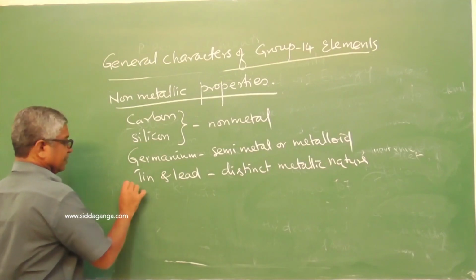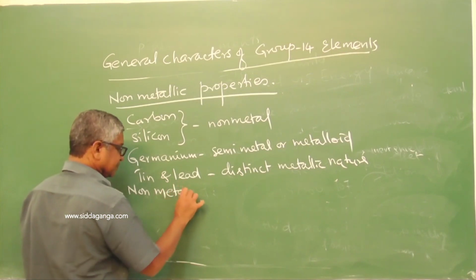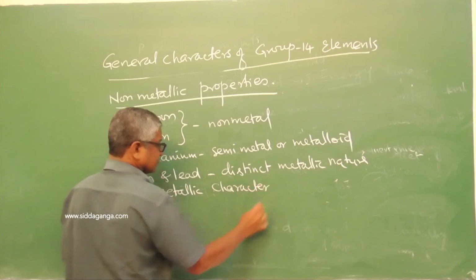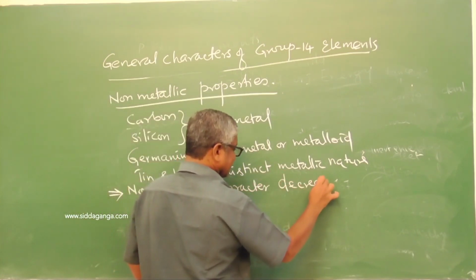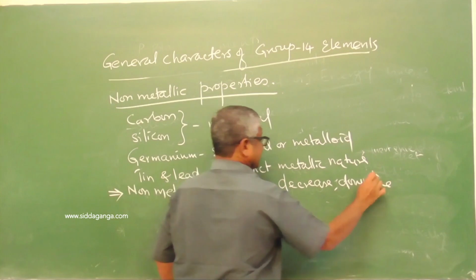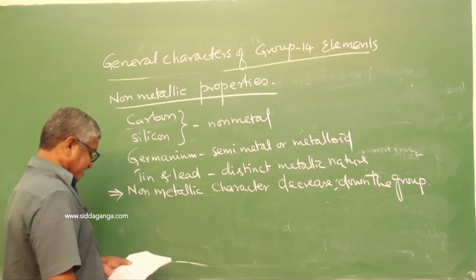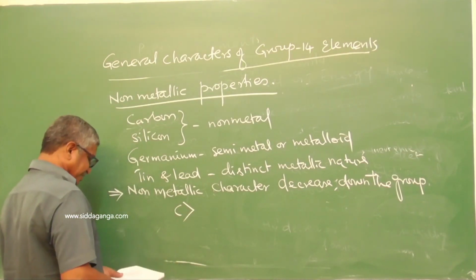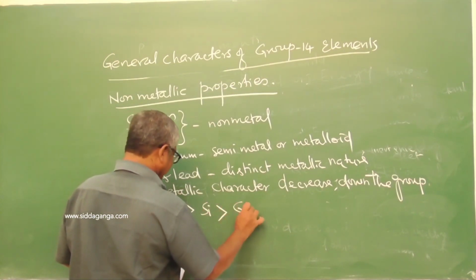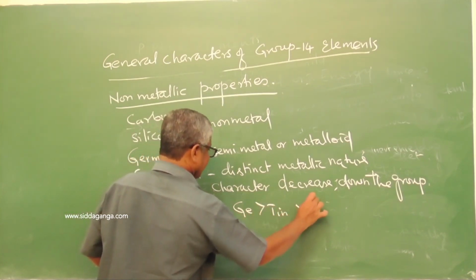So non-metallic character decreases down the group. Carbon is the greatest non-metal, then silicon, then germanium, then tin and lead.